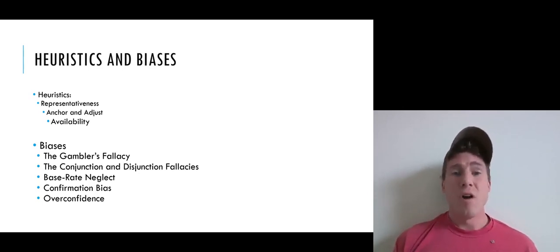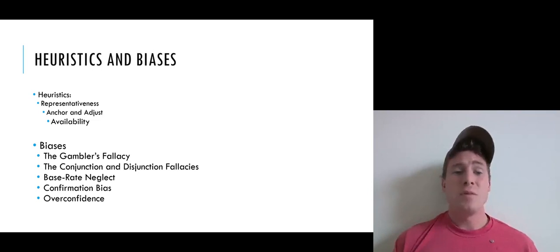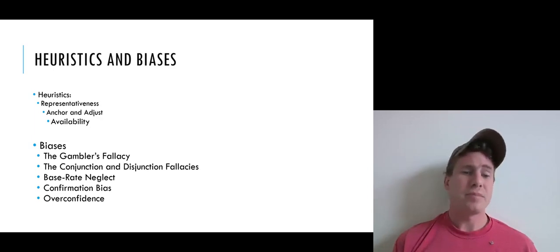They're often good, at least in certain domains, but can often lead to silly practices or biases. Some of the biases we've discussed: the gambler's fallacy, the conjunction-disjunction fallacies, base rate neglect, confirmation bias, overconfidence. We could have discussed a whole host of others, but these are all systematic errors that humans are prone to commit when estimating probabilities.